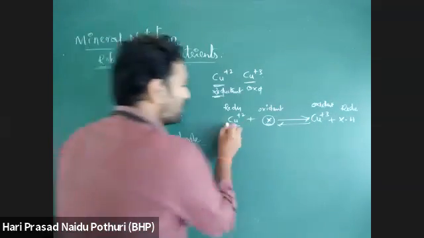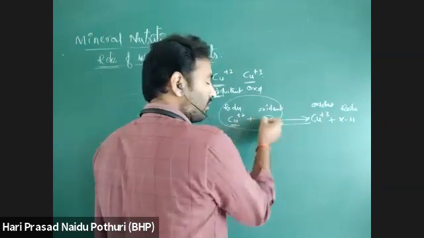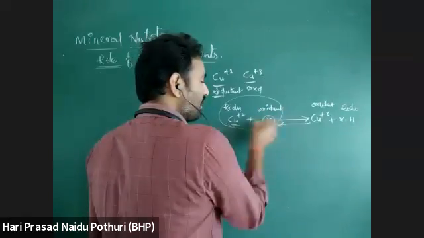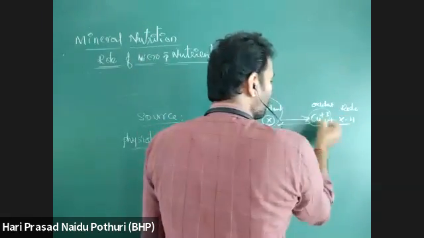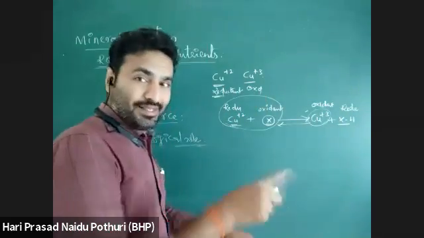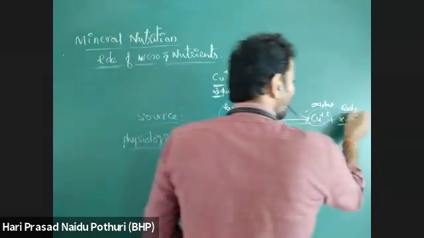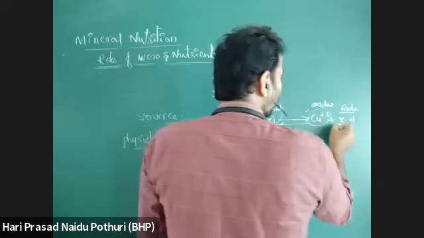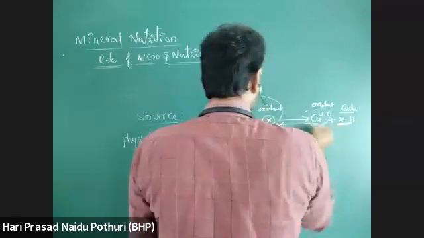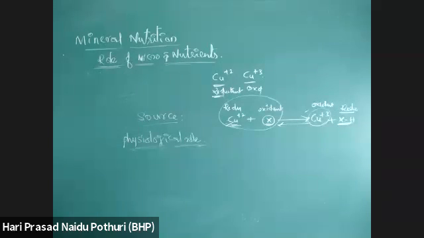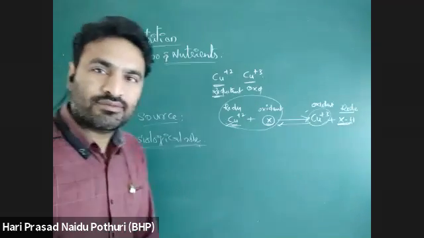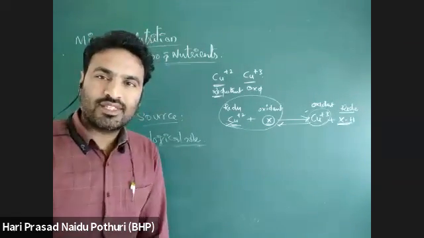When Cu+2 plus an oxidant X reacts, Cu+2 donates protons and electrons to X and it is reduced, and Cu+2 is oxidized to Cu+3. Same way, when Cu+3 reacts with a reductant, it takes protons from this reductant and Cu+3 is converting into Cu+2. That is what interconversion or reversible oxidation process is. Understand?